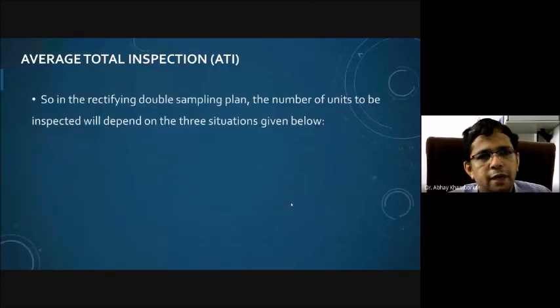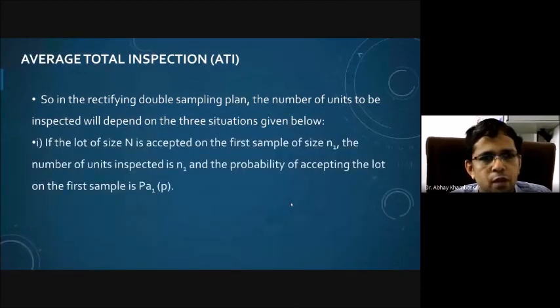In the rectifying double sampling plan, the number of units to be inspected will depend on three situations given below. If the lot of size N is accepted on the first sample of size n1, it means that if you draw the first sample and the lot is accepted, then the number of units inspected is n1, and the probability of accepting a lot on the basis of the first sample is PA1. The 1 indicates the first sample, PA indicates acceptance probability.